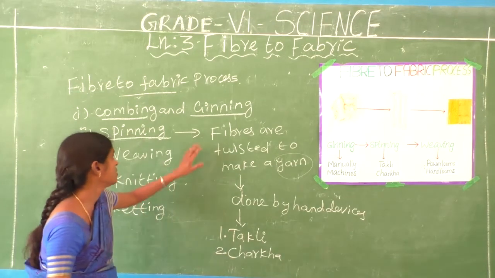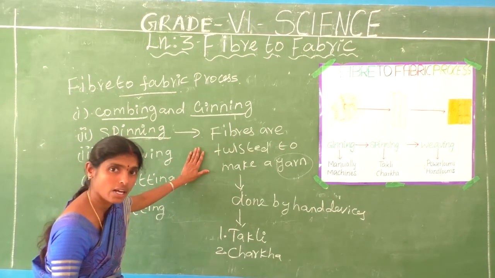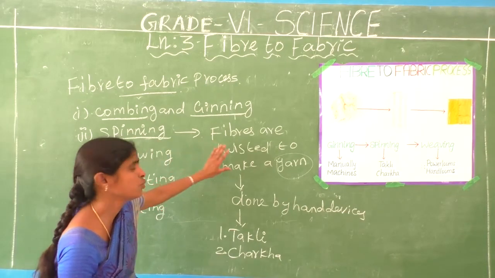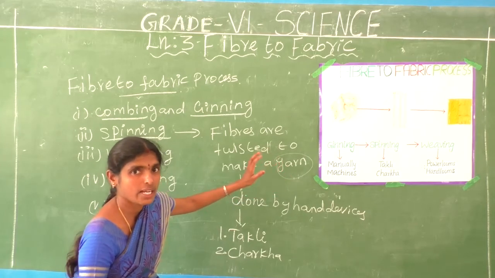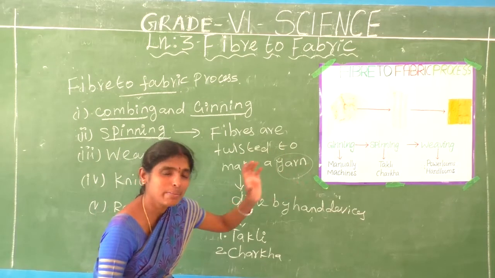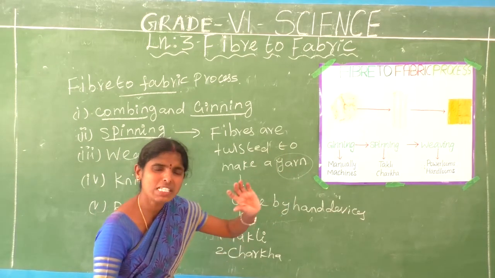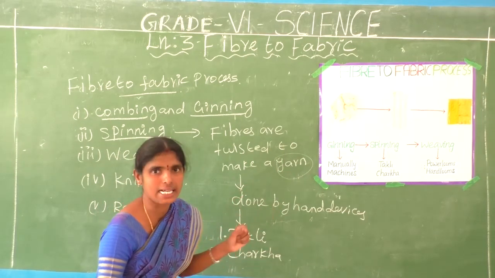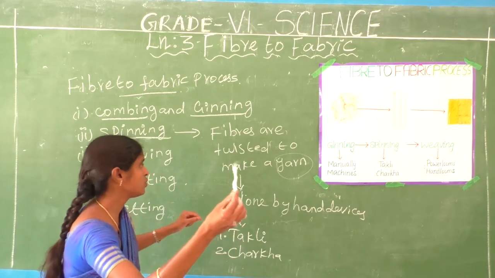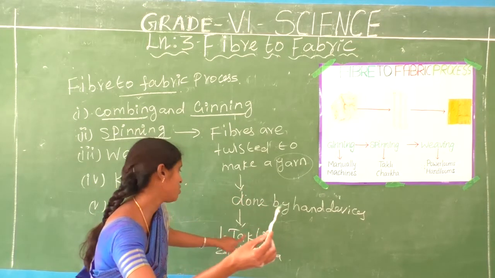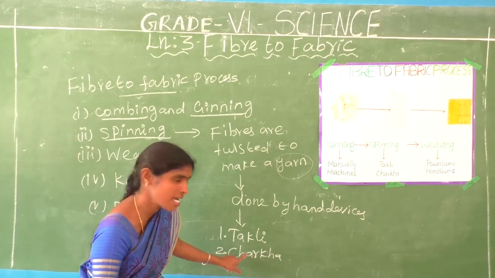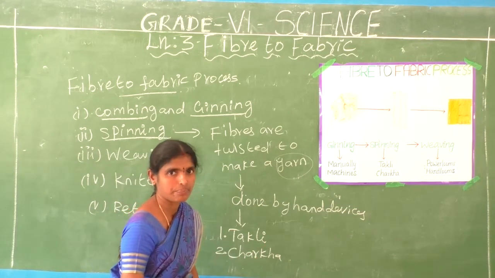Next we are going to spinning. Do you have any doubt? Spinning is nothing but making a yarn. We have a fiber, then it is made into yarn. Fibers are converted to yarn. Yarn is nothing but a single thread. We use hand devices, simple handle devices. What are the simple handle devices? Takli and Charka. Are you understanding?